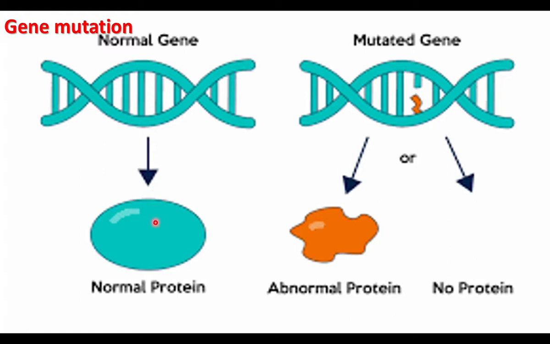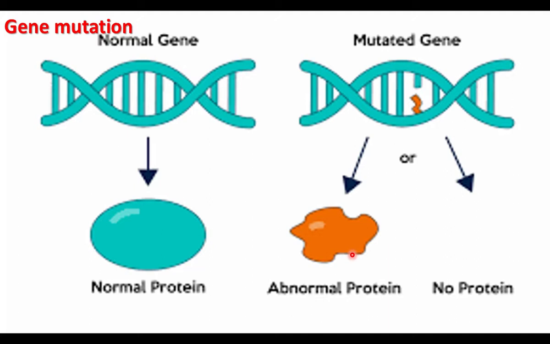A normal gene produces a normal protein for many generations in all the individuals. When there is a change in the nucleotide, that produces an abnormal protein. Here abnormal means it is new, entirely different from the usual protein. This abnormal protein may be useful or useless. If the abnormal protein is useful, the organisms will be selected by nature.